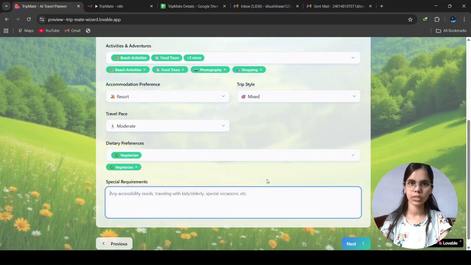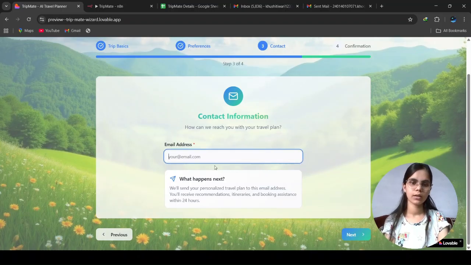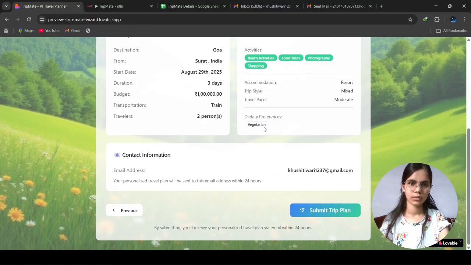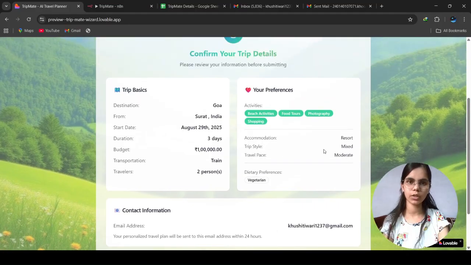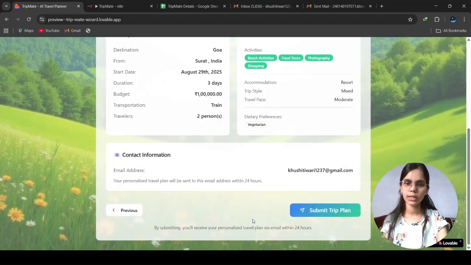If you have any special requirements, you can write them here. Next, you have to provide an email address through which you will get your customized itinerary. So I will enter mine. And here is the summary of your trip. If you want to make some changes or edit anything, you can go back by clicking on this previous button. Okay, now I will submit.